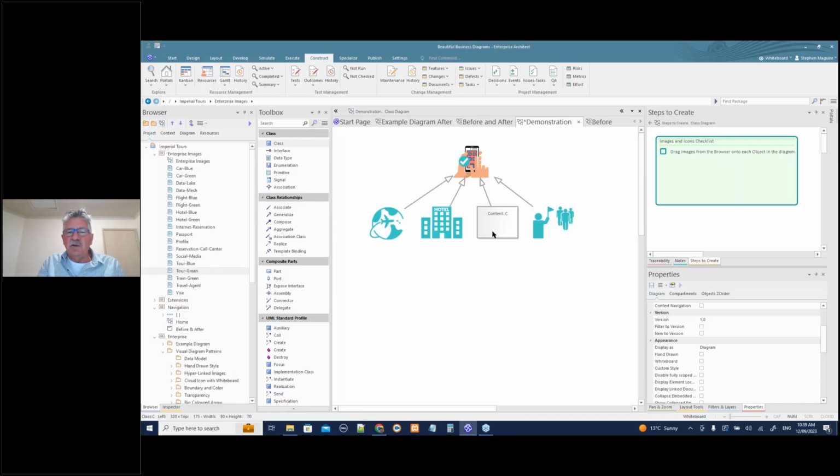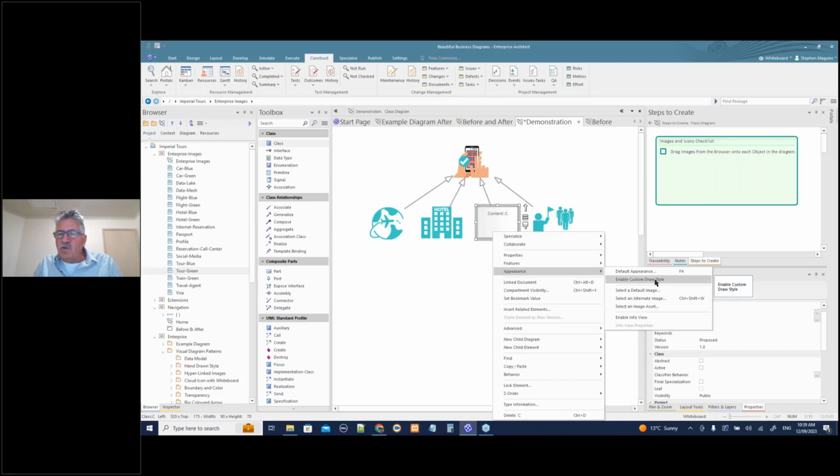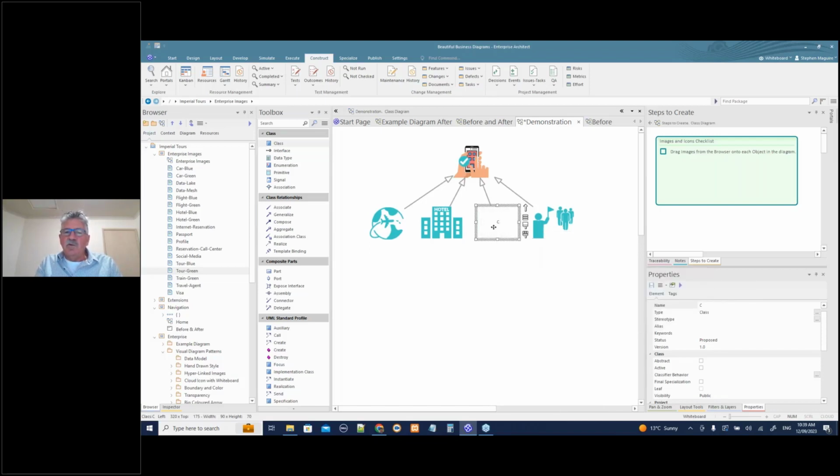But if I change this individually, change the style, let me have a look, appearance, to enable custom draw styles. So you can do that both at the diagram level and also at the element level. So now this has gone into this custom draw style. Now look what happens when I drag an image over.